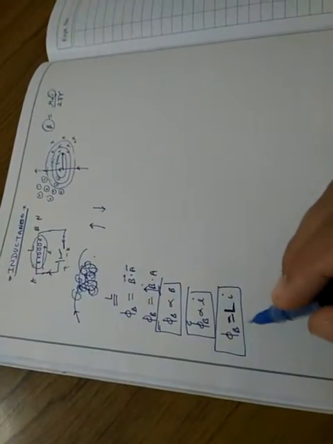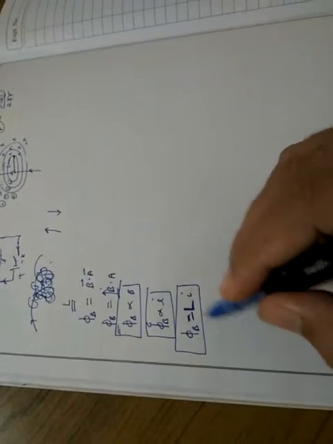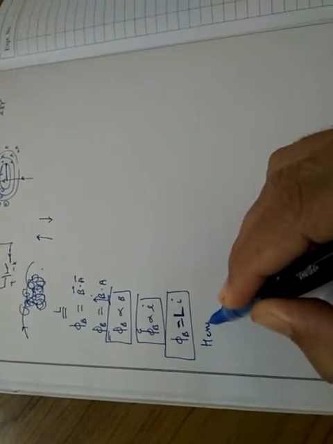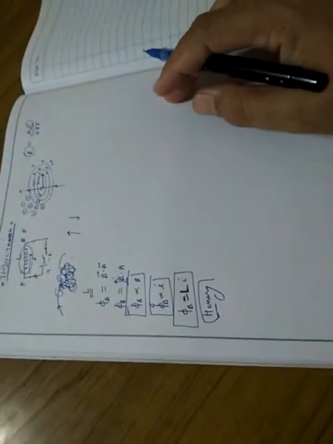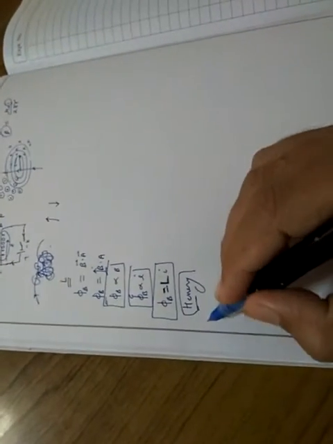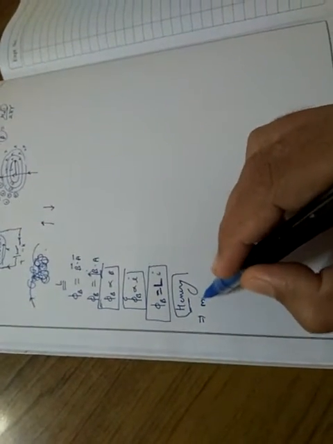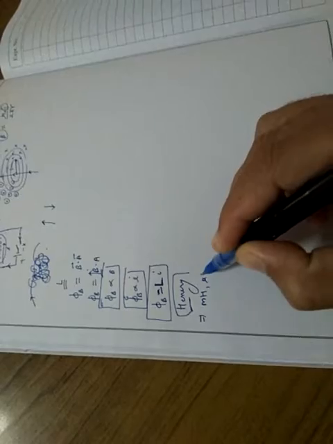The unit of L is the Henry, named after a scientist. Henry is a very large unit, and it is difficult to find values in the range of 1 Henry, so we take sub-units like millihenry and microhenry.